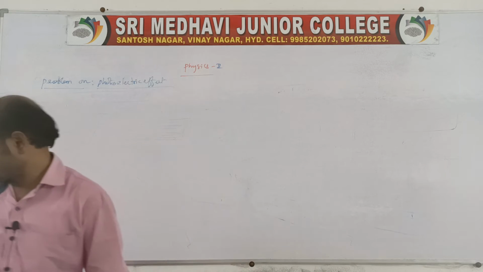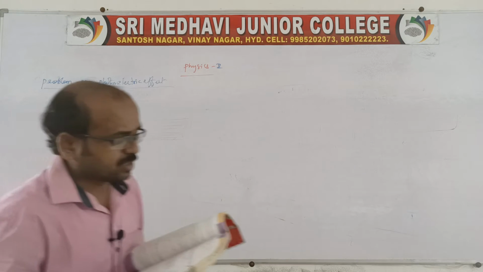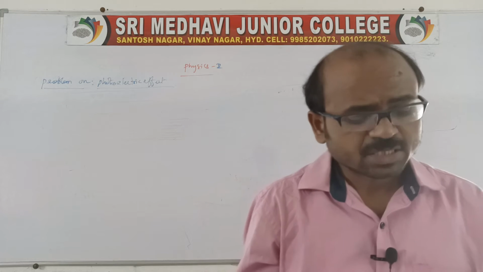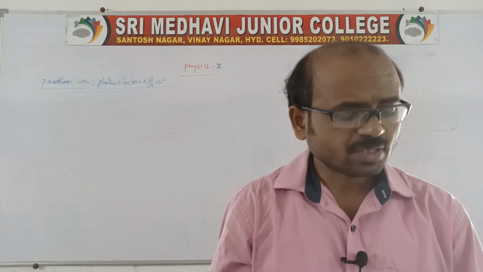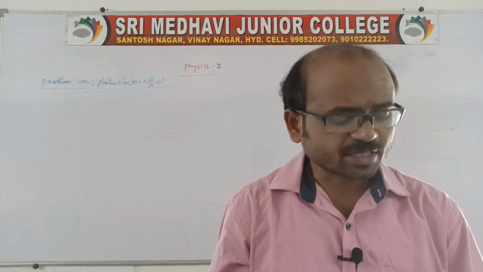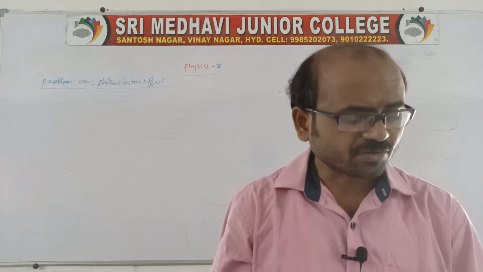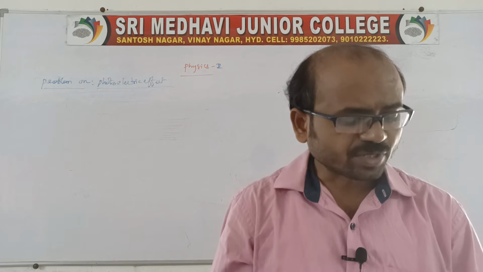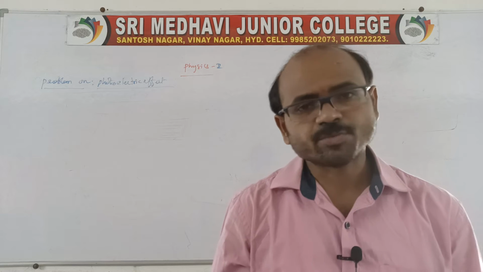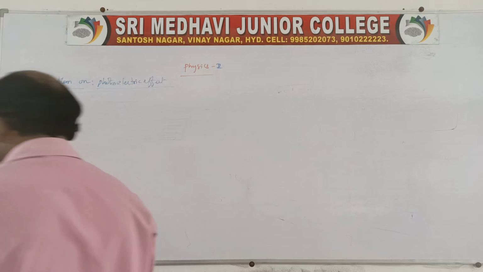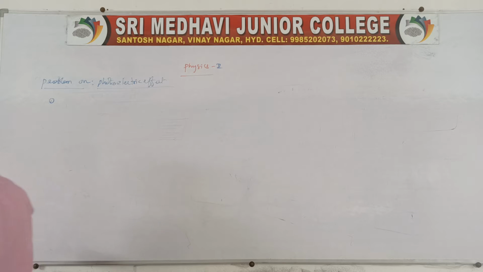Right. The first problem related to that is this question. The work function of a metal is 3 electron volt. It is illuminated by light of wavelength 3 into 10 power minus 7 meter. Then calculate: first, the threshold frequency; second, the maximum energy of the photoelectron; third, the stopping potential. This is the question given.